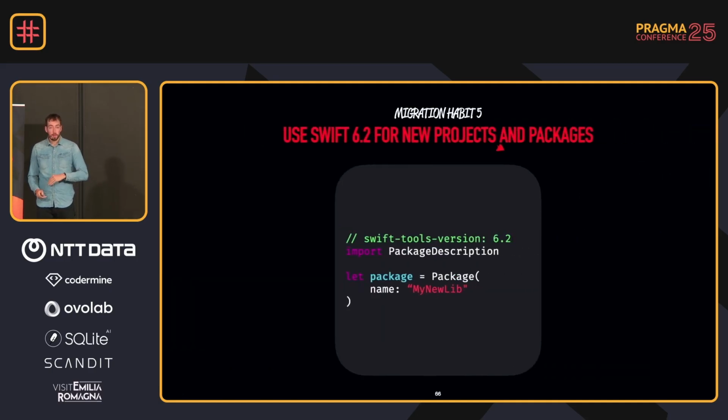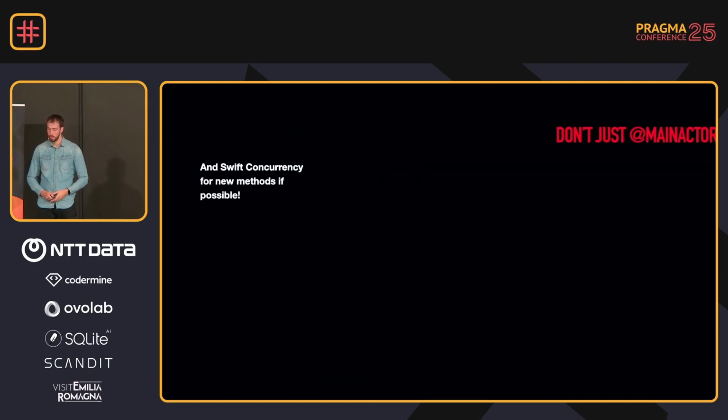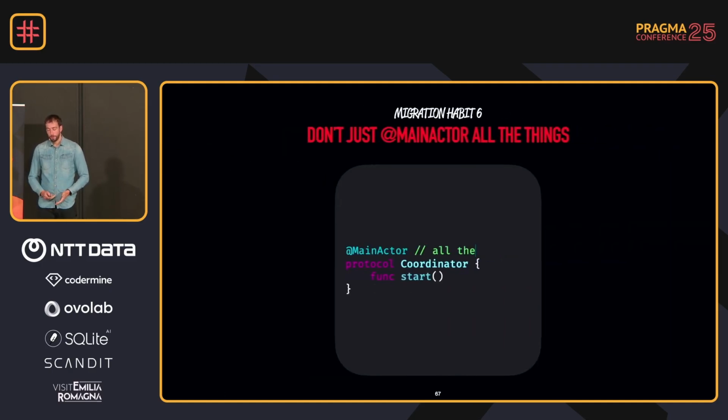New project? Make it Swift 6.2 by default. Enable strict concurrency from the get-go. Prevent yourself from adding more code that you need to migrate eventually. And don't just main actor all the things.